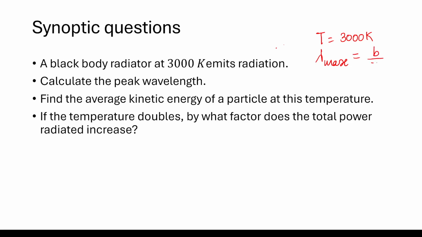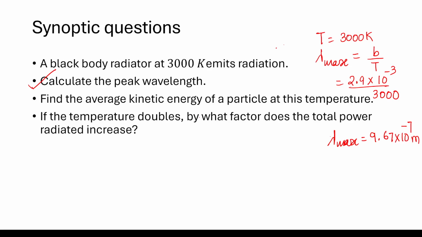So this is b over T. So 2.9 times 10 to the power minus 3 divided by 3000 is approximately 9.7. So my wavelength associated with maximum intensity is 9.67 times 10 to the power minus 7 meters. So I got the wavelength, first part done.